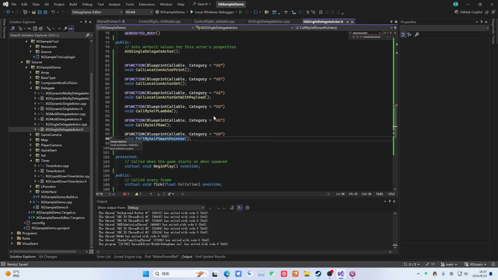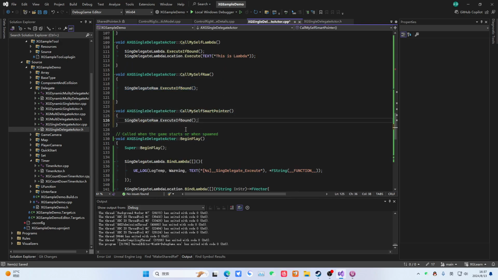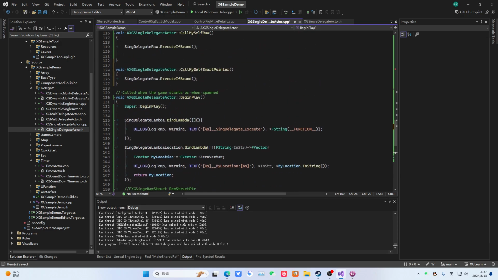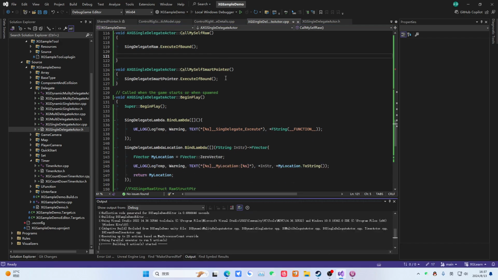Okay, when it executes, let's take a look at its implementation. Note that here we are copying this, my pointer. Sometimes it's easy to make a mistake. That's also very normal. Okay, now let's execute it.